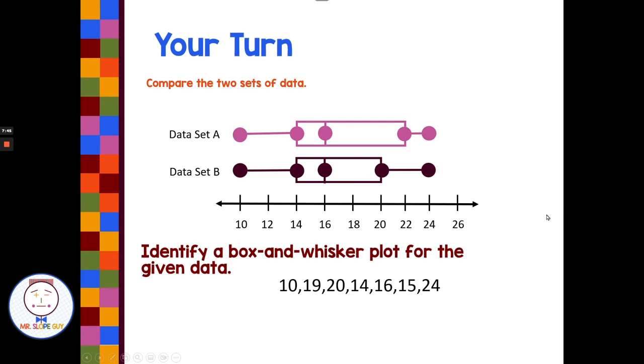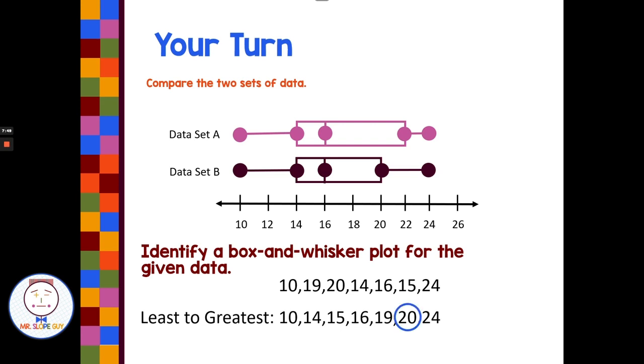I put the numbers in order from least to greatest. Then when they're in the order from least to greatest, I can spot that my upper quartile is 20. Well, this one is 22 and this one is 20, so we must have the data for data set B. Data set B matches with this graph.